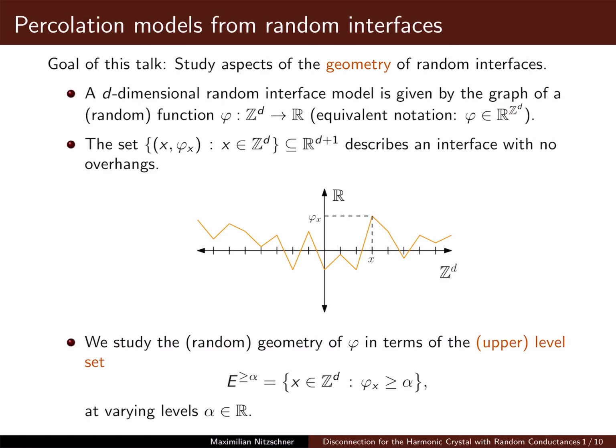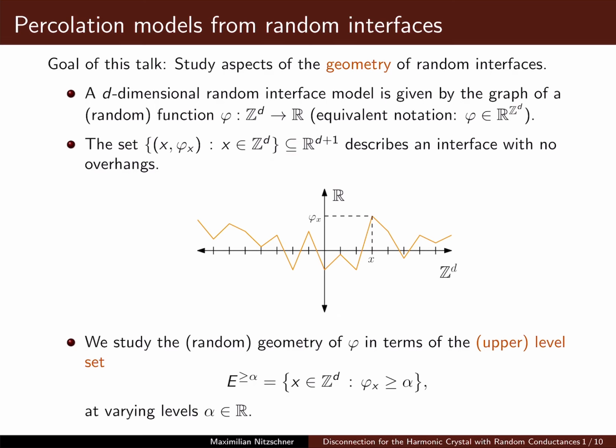So the goal of this talk is to explain certain aspects of the geometry of random interfaces, where a d-dimensional random interface, where d is some positive integer, is nothing else than the graph of a random mapping phi, mapping Zd, the integer lattice, to R. In this case, the set of x, phi(x), where x is a point of the integer lattice, is a set in R^(d+1) that describes an interface that has no overhangs or bubbles. You can see this represented by this picture here.